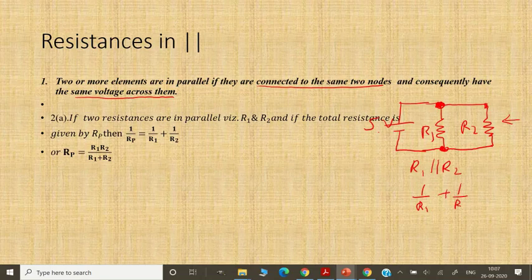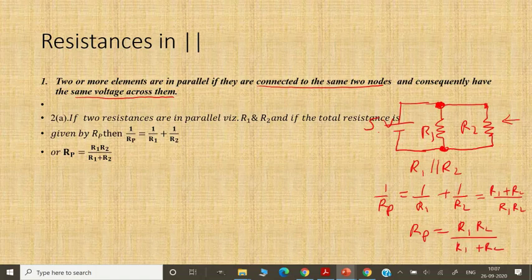If you take the LCM, it will be R1 R2, and then you have R1 plus R2. If you take the reciprocal, Rp will be nothing but R1 R2 divided by R1 plus R2. So that is what we have here: 1 by Rp is nothing but 1 by R1 plus 1 by R2, and Rp is nothing but R1 R2 divided by R1 plus R2. I hope it's clear, right?